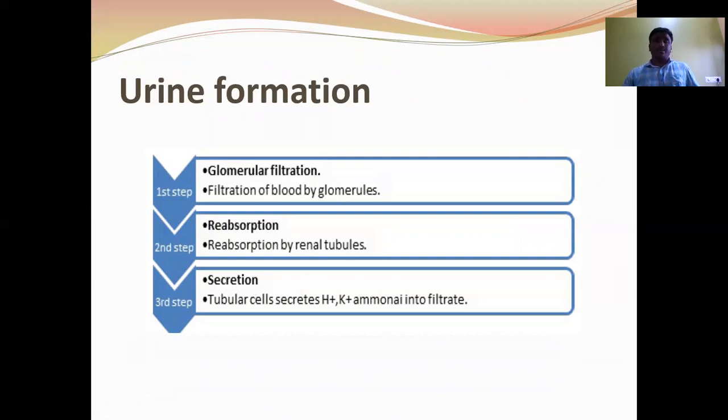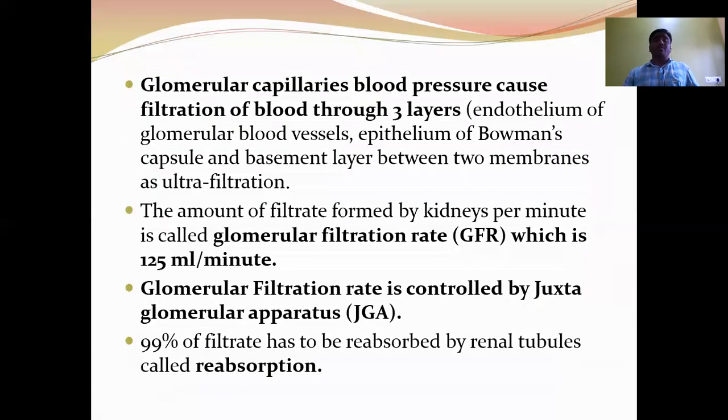So let us discuss urine formation. Urine formation includes three processes, three steps. First step, glomerular filtration. Second step, reabsorption. Third, secretion. Let us see glomerular filtration. Blood pressure in the glomerular capillaries causes filtration of blood through three layers: the endothelium of the glomerular blood vessel, the epithelium of Bowman's capsule, and the basement layer between the membranes.